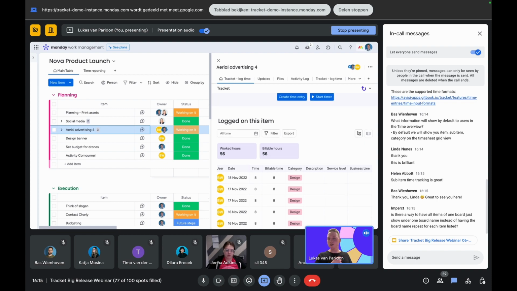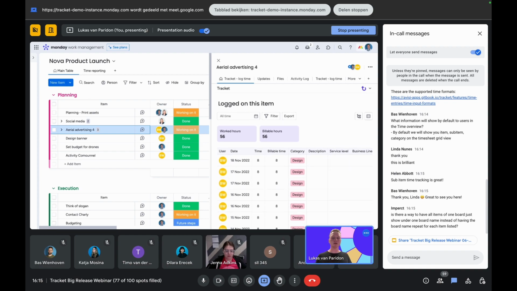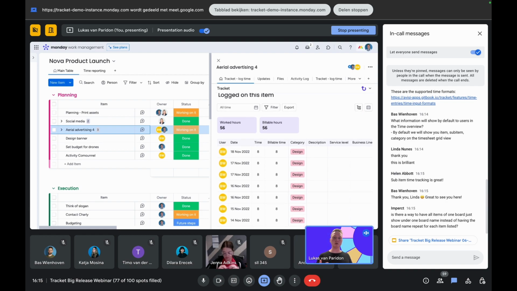One more note here is privacy. Previously, everyone could just see everyone's hours on the item level only. This is the only place really where people could see other people's hours. That's also limited now to the person's permission level within Tracket. So only the team admins that have access to the other people's hours can also see their hours right here, and everyone else just sees their own hours only. So privacy is also one of the improvements.